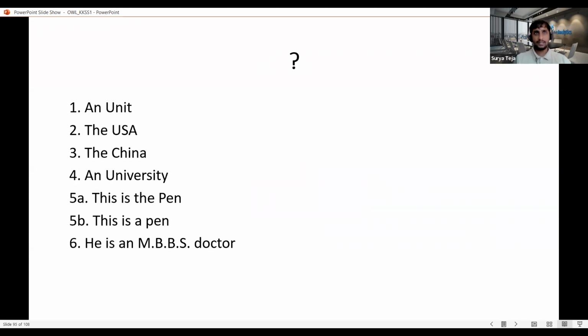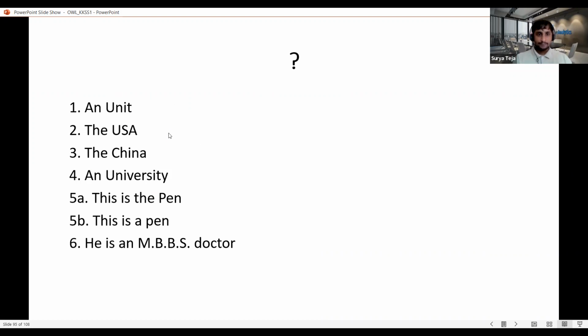People think that if there is a vowel, we have to put an, and if there is no vowel, we'll put a. Actually, it is not depending upon the vowel letter. It is mostly depending upon the phonetic sound of the vowel. So in this case, it would be a unit, not an unit. So we'll go to the second one.